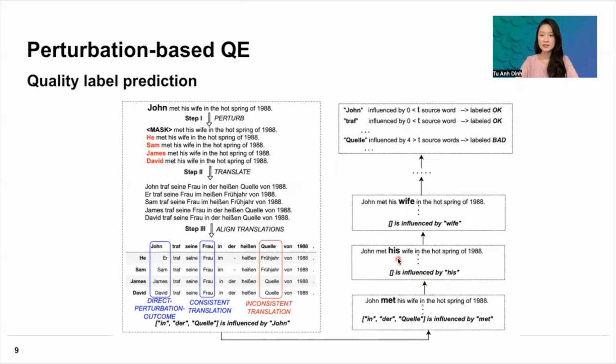We perturb the word his and realize that no word in the translation is influenced by his. We perturbed the word wife and then realize that no word in the translation is influenced by wife, and so on. In the end, we gather the statistics and we find out that John is influenced by 0 source words, Quelle is influenced by 4 source words, and then we compare it to some hyperparameter threshold. And if the number of influenced source words is larger than the certain threshold, then we mark the word as bad. So here, Quelle is marked as bad.